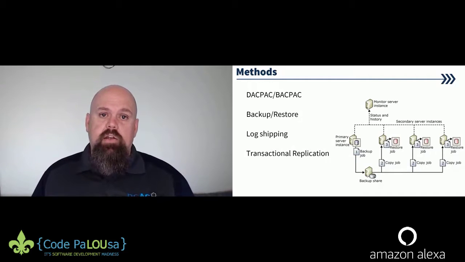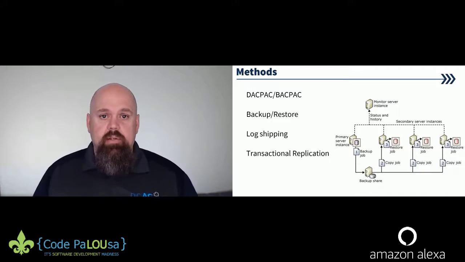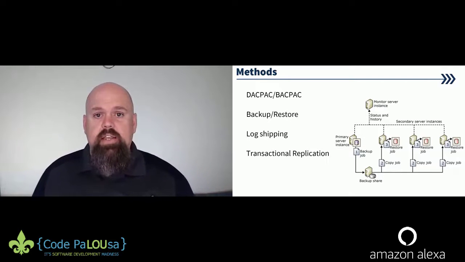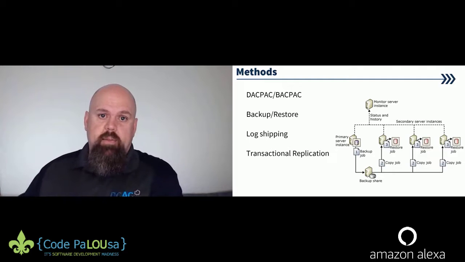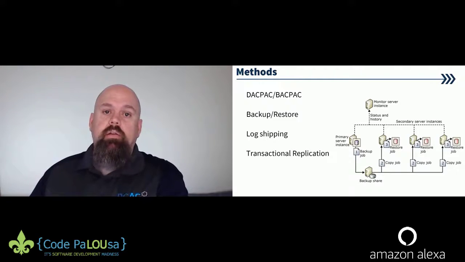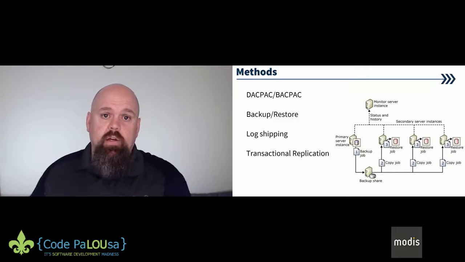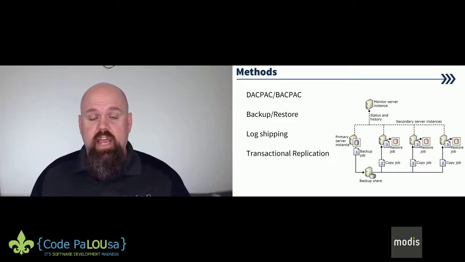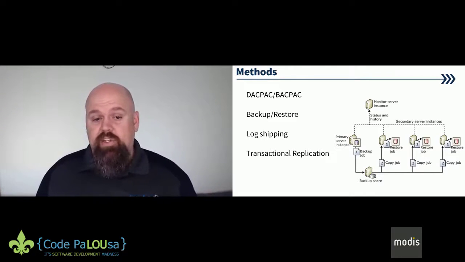So if I'm migrating a small subset of databases, I can set up transactional replication to Azure SQL Database. As those changes happen, they get automatically pushed to my new destination. And then on the day of migration, I just cut that cord, and the new database is pretty much in sync at that point in time. We do some networking changes, and voila, we've migrated. This doesn't necessarily work at scale. It depends on your requirements and your infrastructure, but it's a great way to do it. It's really easy to set up.